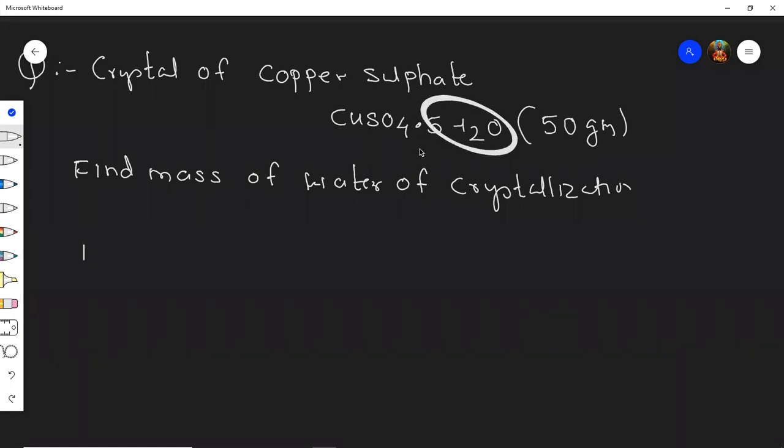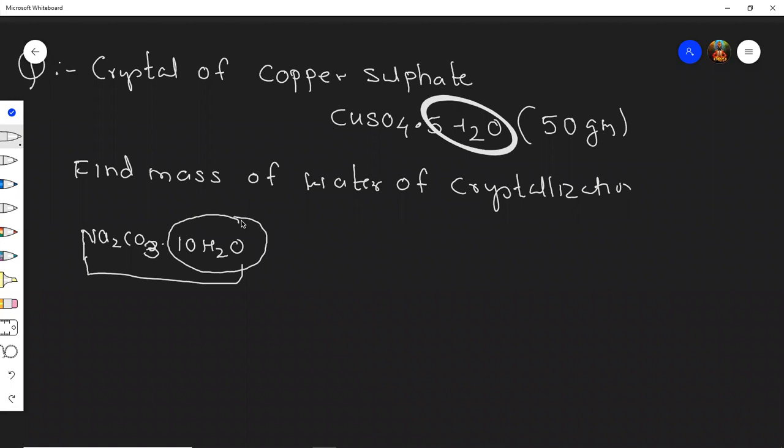Like this formula, you have seen in class 10th, Na2CO3 dot 10H2O. This is our washing soda, detergent. So this is called water of crystallization.